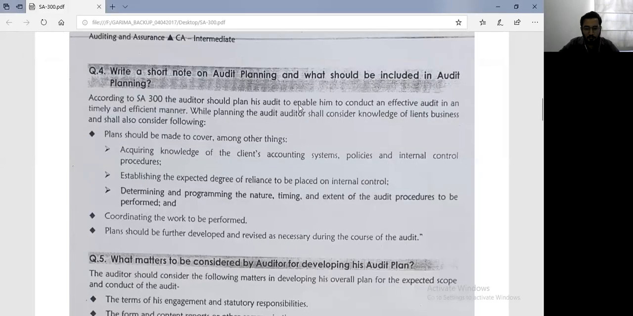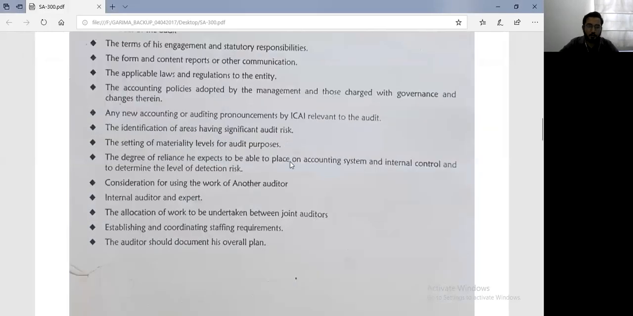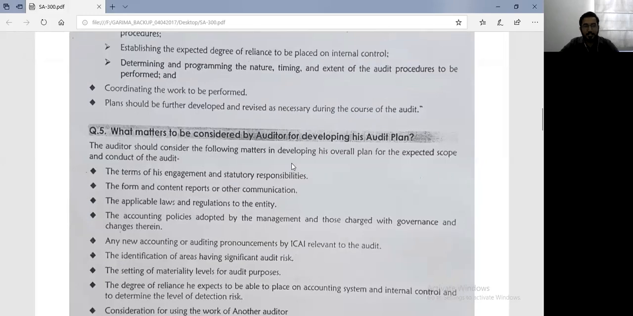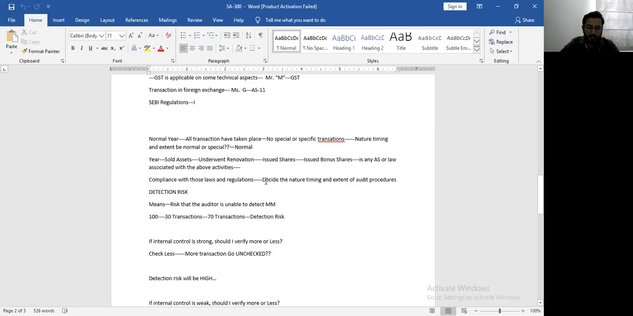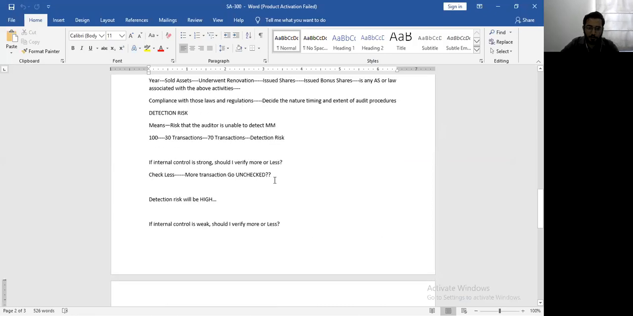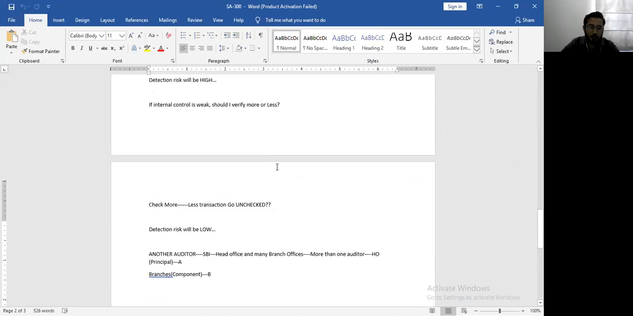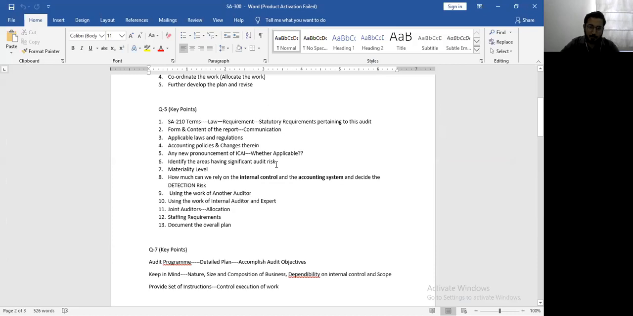Then we did the fifth question, which was again a very important question. It had 13 points. It says what matters are to be covered by the auditor for developing his audit plan. So there are 13 very important points that are required. And we listed all those 13 points because I told you this is an important exam question, has been asked a couple of times in the exam.